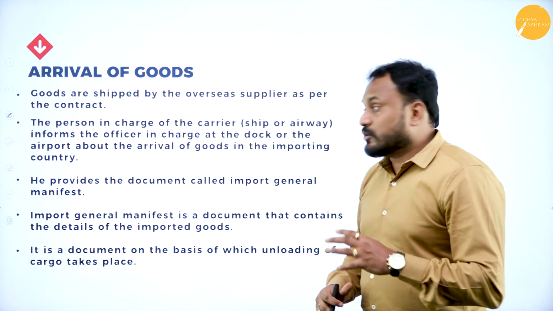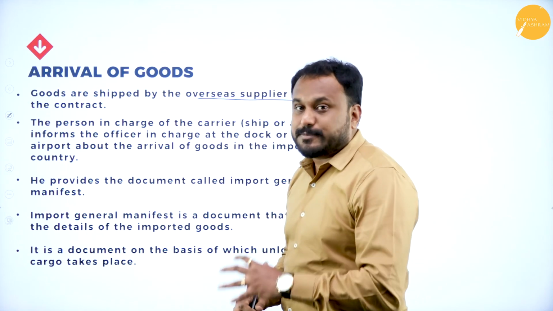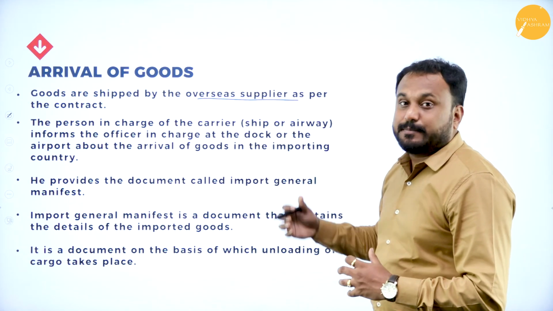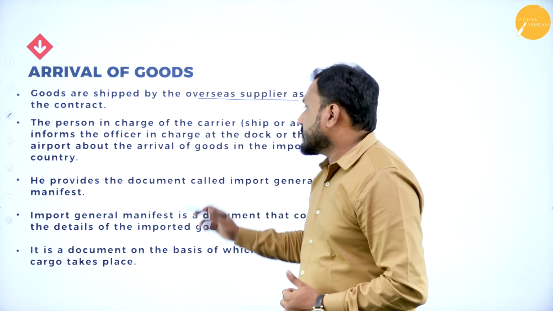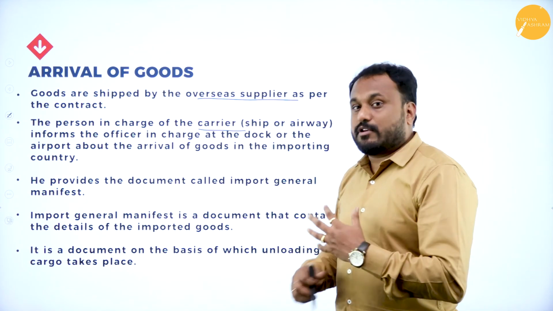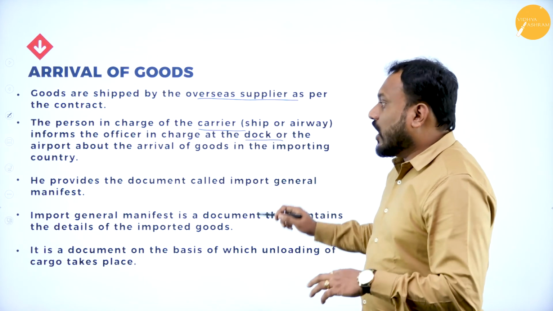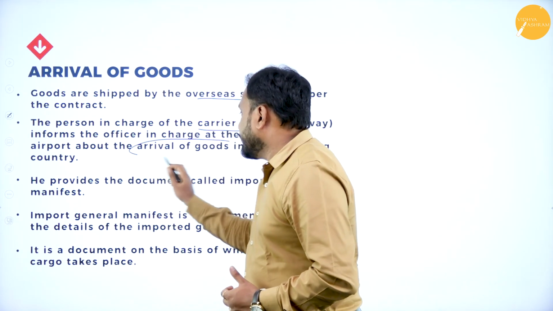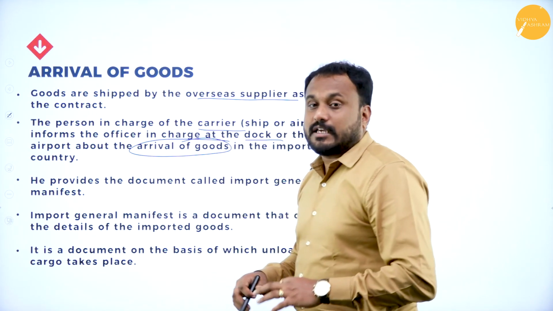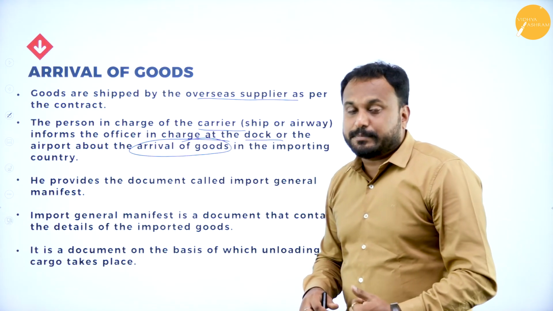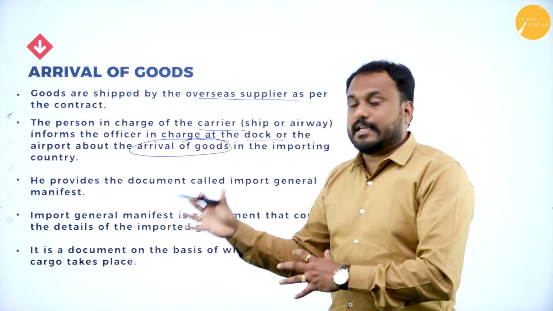Arrival of goods. Now goods are shipped by the overseas supplier as per the contract. Yes, the exporter will supply the goods as per the contract between the exporter and the importer. The person in charge of the carrier, that is the ship or airway, informs the officer in charge at the dock or the airport about the arrival of goods in the importing country. That is the airport person or the port person, and they are supposed to tell what things are coming to the port or the airways.